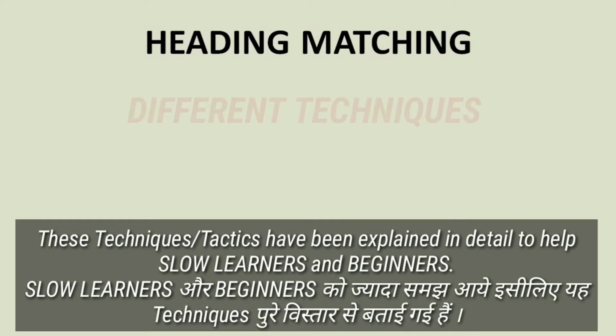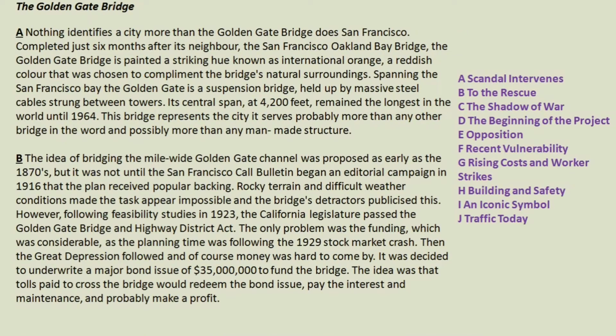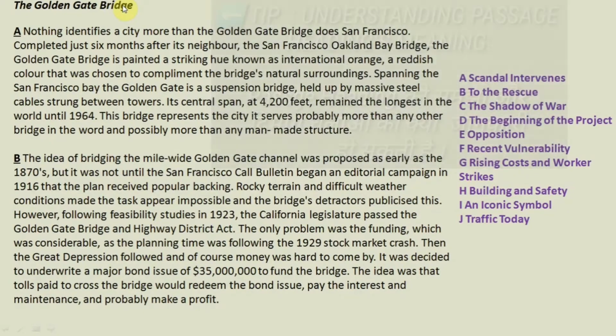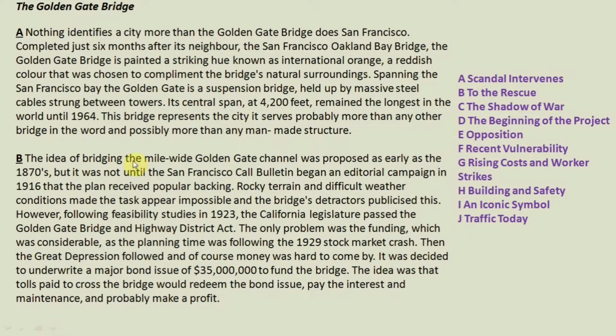So here is the passage in front of you, and we are going to talk about the Golden Gate Bridge. These are the paragraphs, and then here are the headings. First and foremost technique, students: Golden Gate Bridge means we are going to talk about the Golden Gate, which is a bridge, and let us start now.